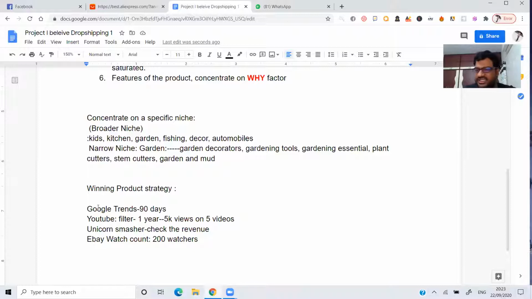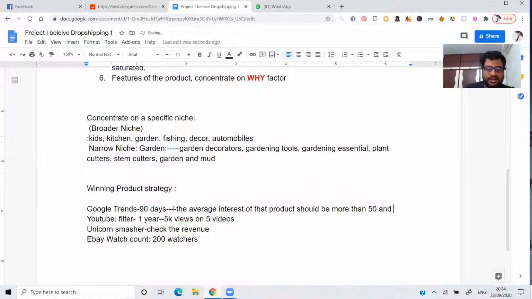Basically, what you need to do is check on Google Trends. Is the particular product trending? In this Google Trends, you'll check for 90 days. If you're checking it for 90 days, the average interest of that product should be more than 50.